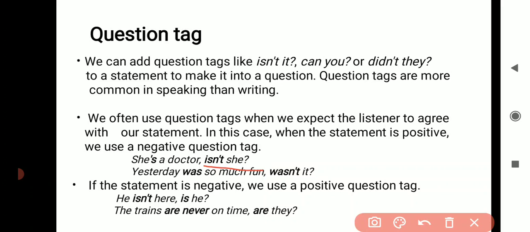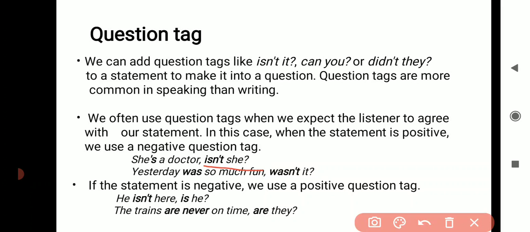If it is a name, instead of pronoun, if it is a noun, Seema is a doctor. So isn't Seema we can't say. Isn't she? So always these question tags use pronoun, not noun. That is one more rule.